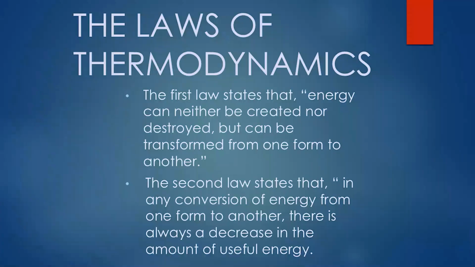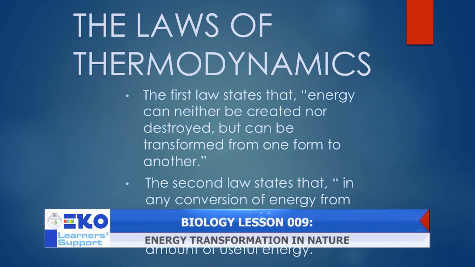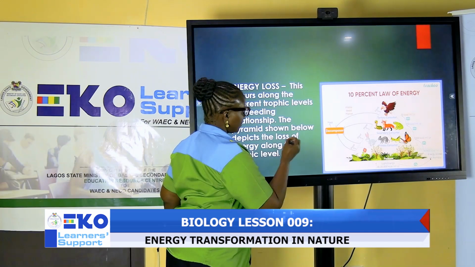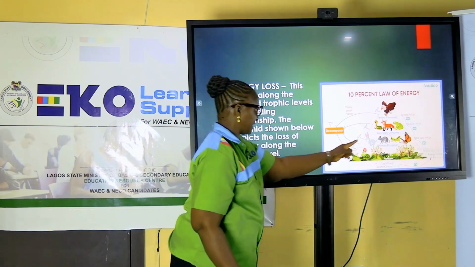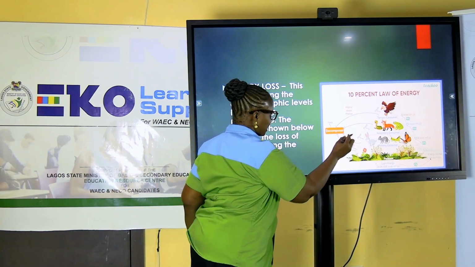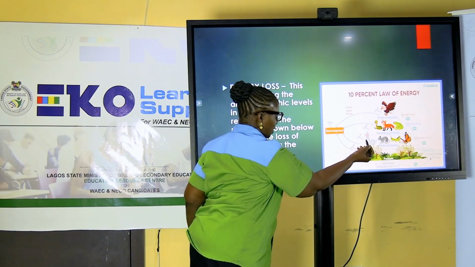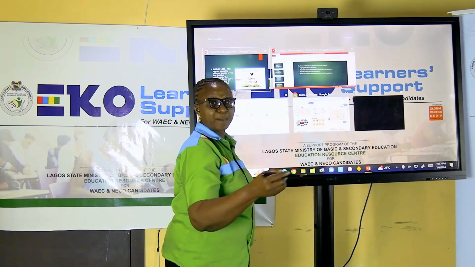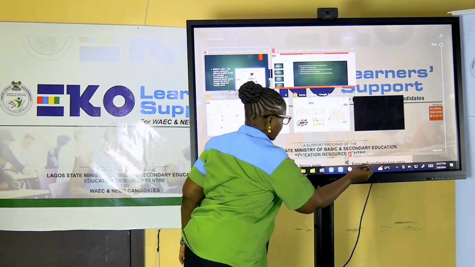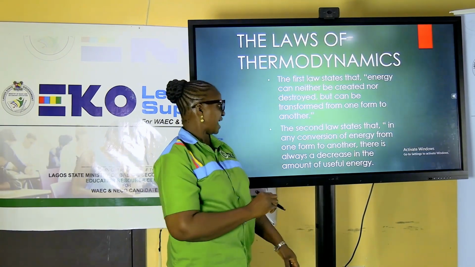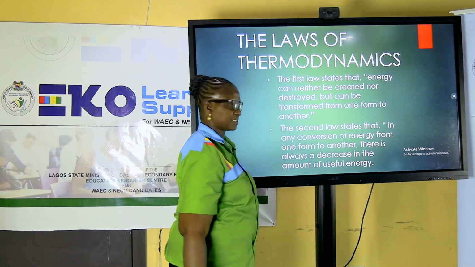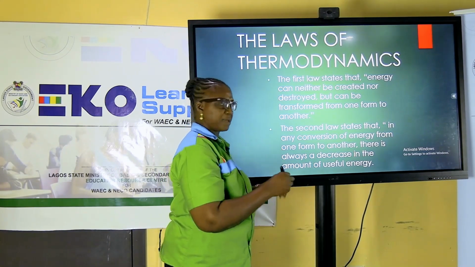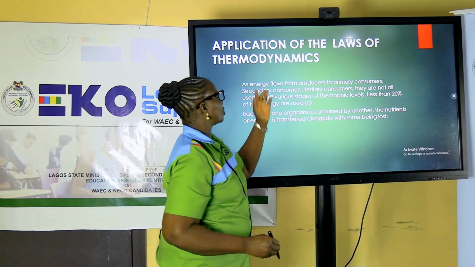And the second law of thermodynamics states that in any conversion of energy from one form to another, there is always a decrease in the amount of useful energy. The other time that I showed us a pyramid, remember we looked at this, and you discovered that in the transformation of energy from one trophic level to another, there is a reduction in the amount of useful energy that is made available. So we are emphasizing the second law of thermodynamics, that progressively, as we looked at that pyramid, energy was being lost.